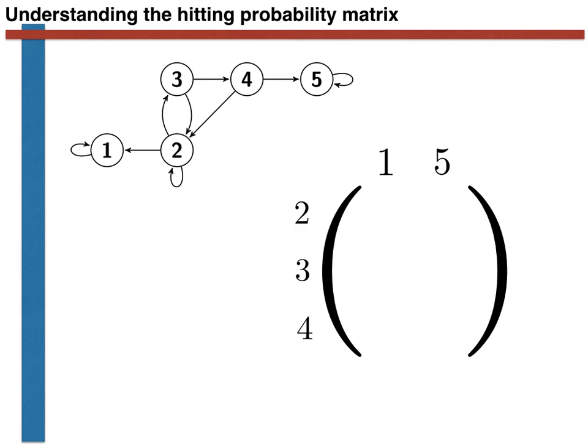So for example, the first example shown here gives you the probability of finishing in state 1, given that you started out in state 2. The second example, by contrast, is the probability that you finish in state 5, given that you started out in state 4. Notice here that the order of states in the rows and columns of the matrix is the same as the order we put them in when we constructed our one-step transition matrix that was divided into Q, R, and so on.